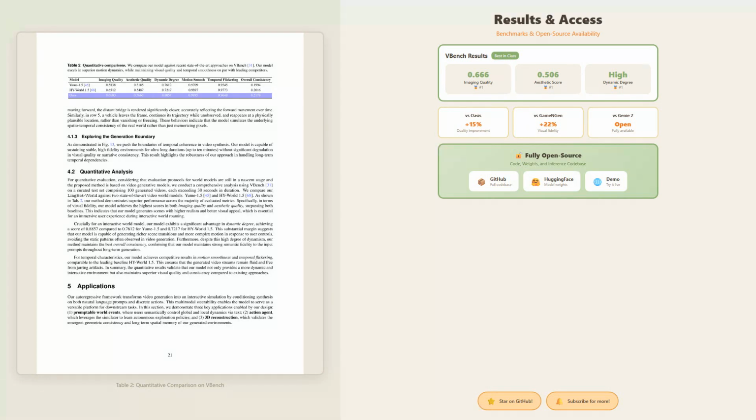LingBot-World makes all of its weights, code, and training recipes publicly available. The full codebase is on GitHub, model weights are hosted on Hugging Face, and there's a live demo where you can try the model yourself. For the research community, this level of openness is invaluable. You can study the architecture, reproduce the results, build on top of it, and adapt it for your own use cases. That's the kind of contribution that accelerates progress across the entire field.